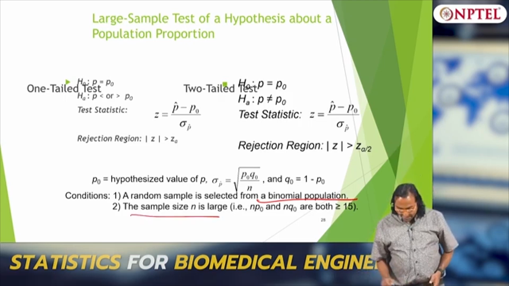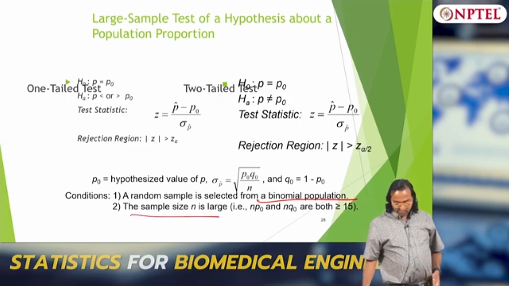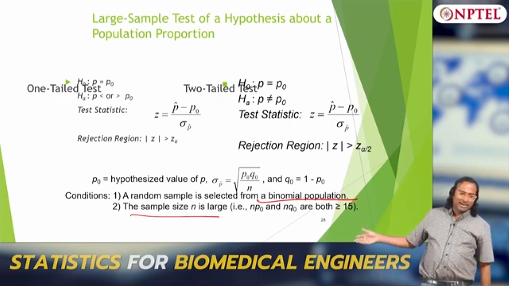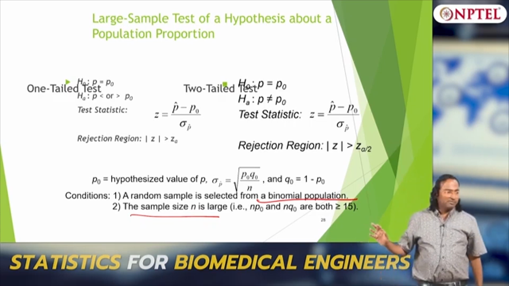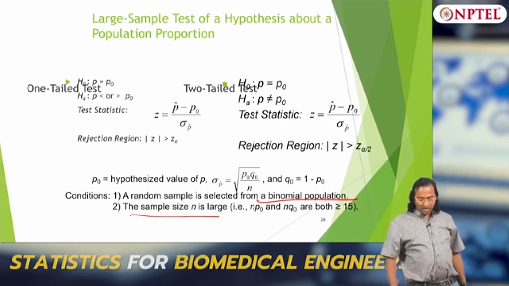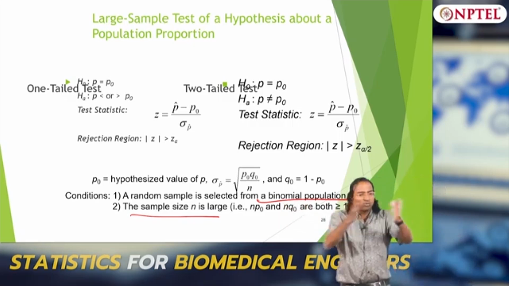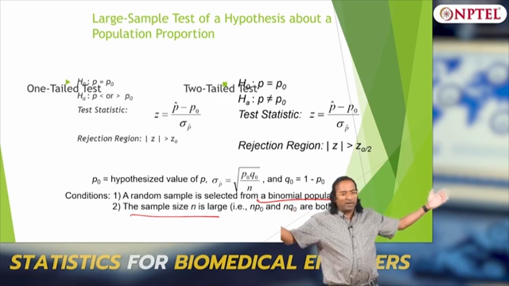The sample size n is large, typically greater than 15, it is not even 30, greater than 15 is enough, large sample. Then you can apply this idea, because the binomial distribution converges quickly to Gaussian compared to other distributions.